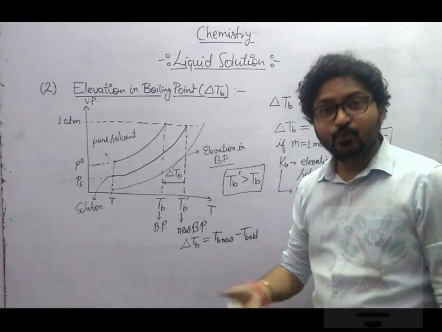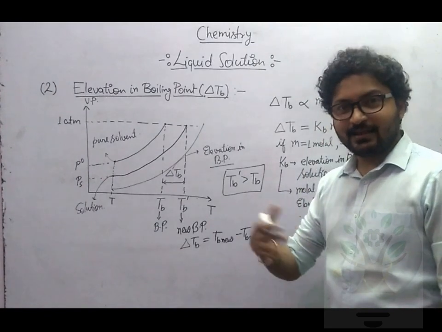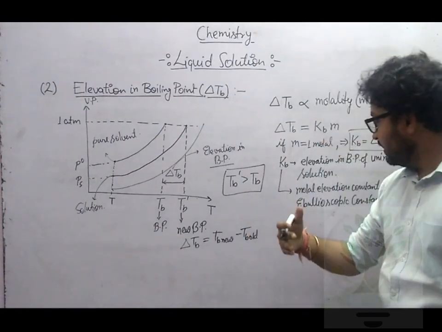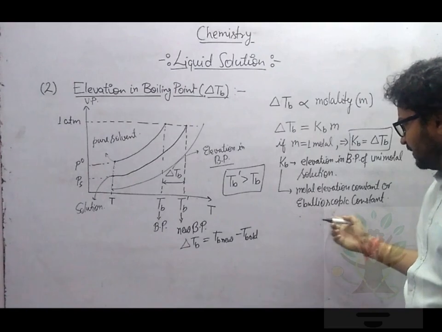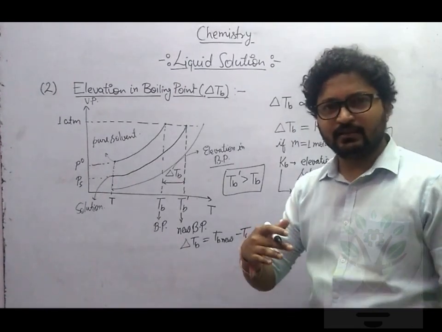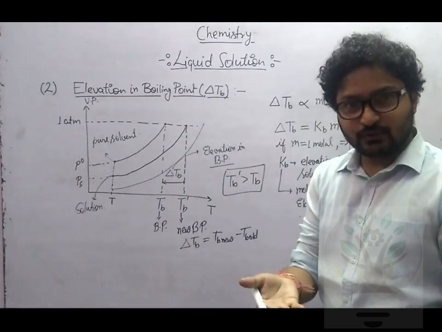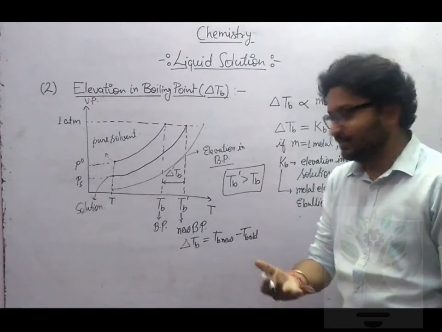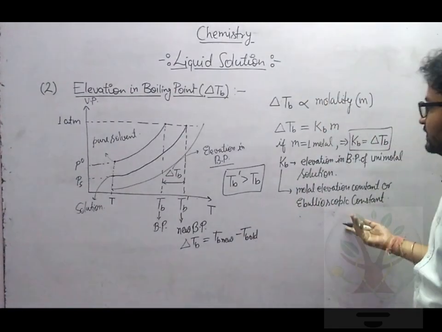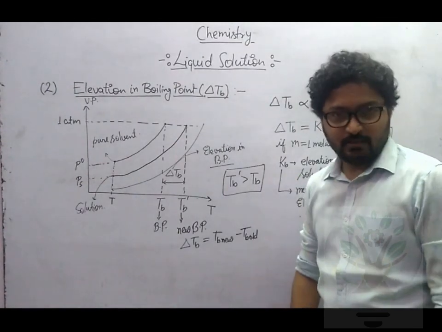Try to pronounce it like this: ebullioscopic. In order to remember it, just remember it like this, ebullioscopic constant, just like you are feeling like vomiting something. So the ebullioscopic constant is nothing but your Kb.